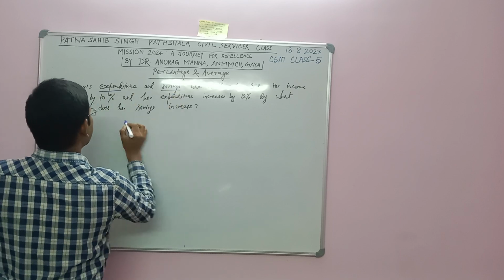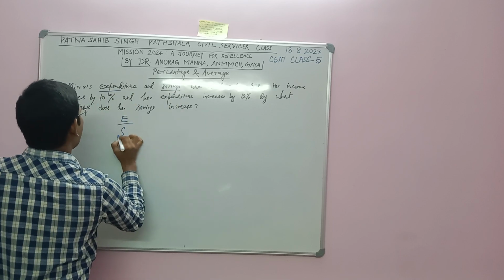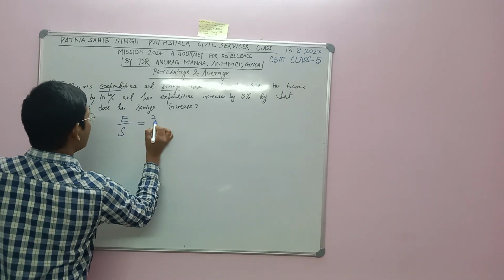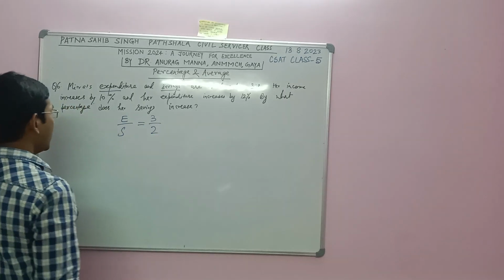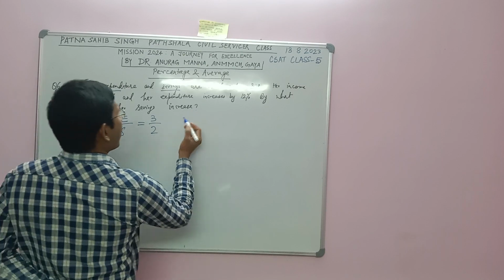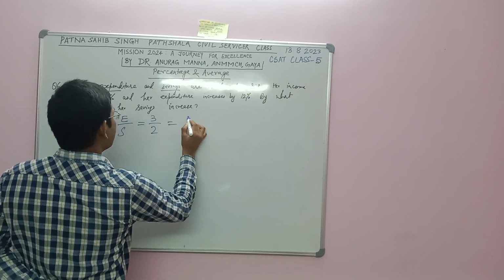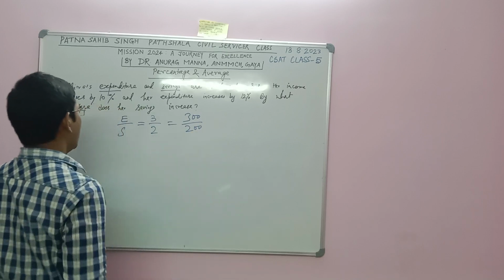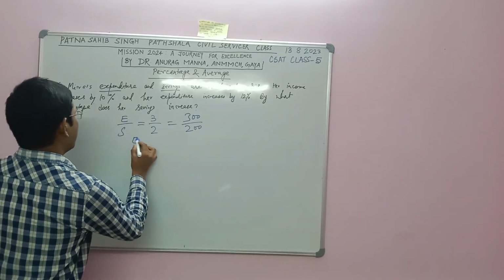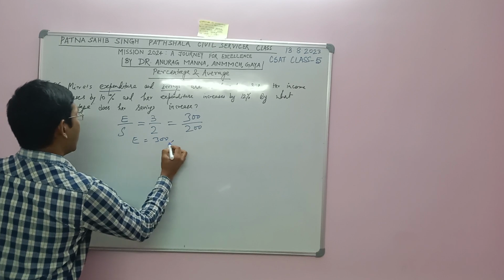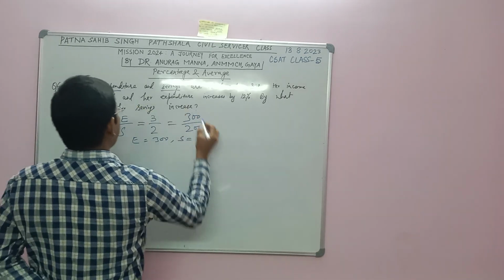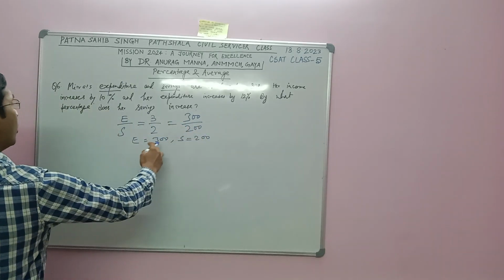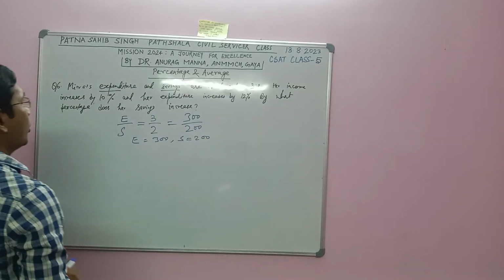Expenditure E upon savings S is 3:2. Suppose it is 300 and 200: expenditure is 300 and savings is 200. So this can be the 3:2 ratio.